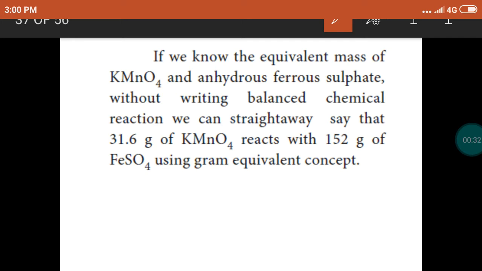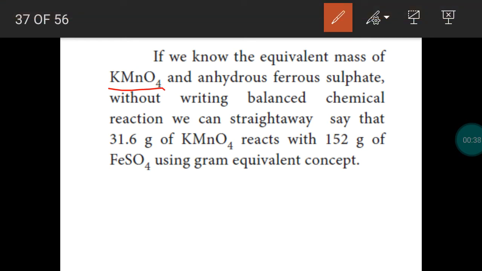So we can say 1 gram equivalent of potassium permanganate combines with 1 gram equivalent of anhydrous ferrous sulfate. So the reactants are potassium permanganate and ferrous sulfate. Using gram equivalent concept, we can say 1 gram equivalent potassium permanganate combines with 1 gram equivalent ferrous sulfate to produce the respective products. So this is the explanation for an unbalanced chemical reaction.